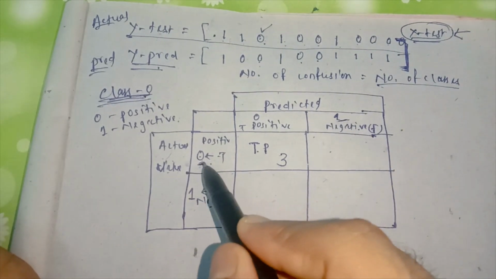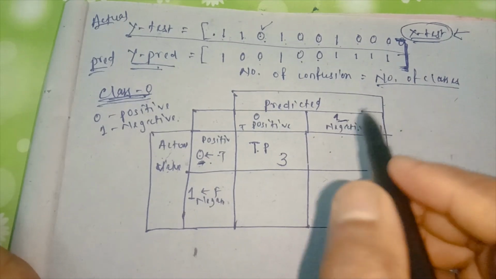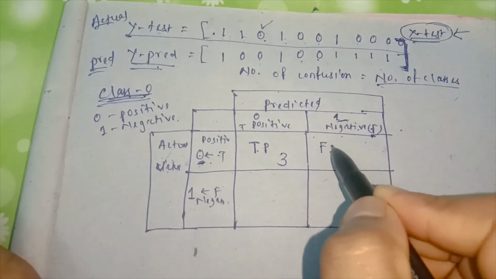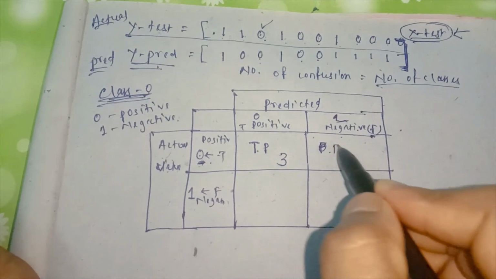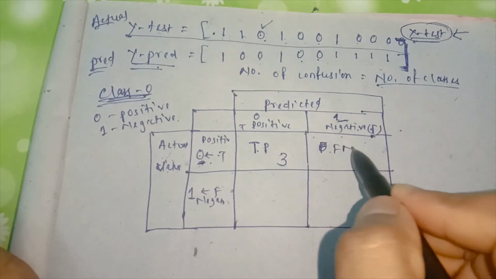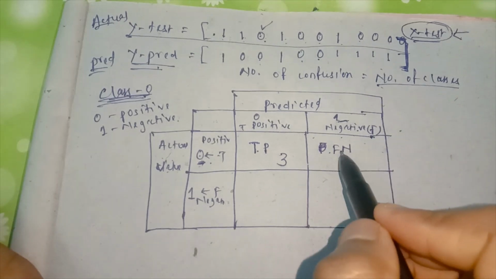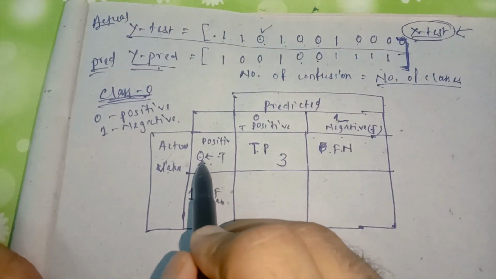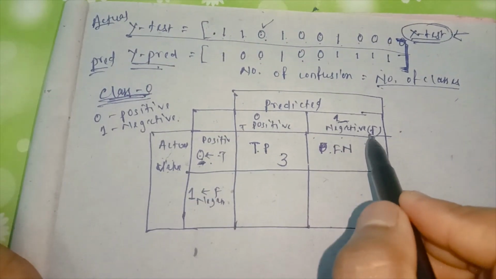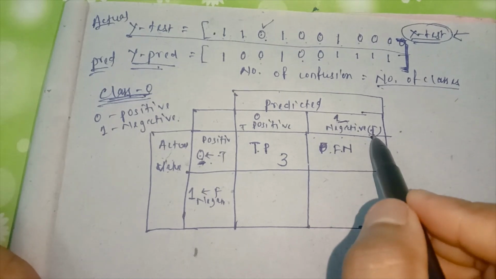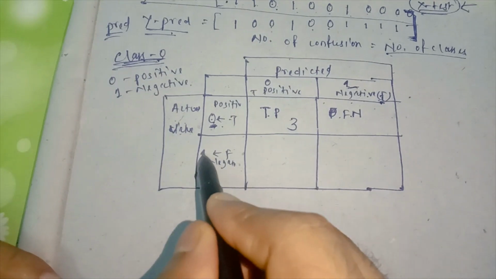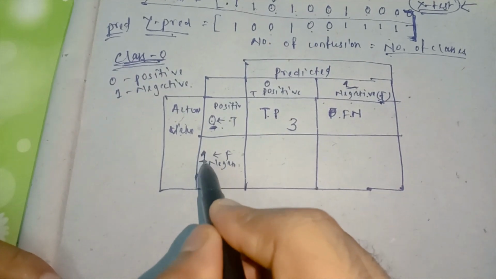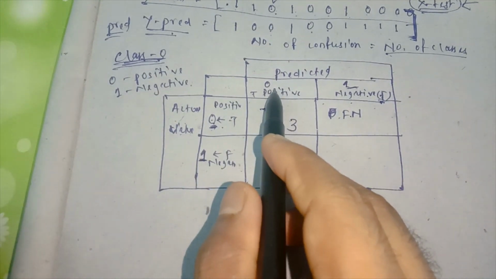Actual it is true, but predicted as false. So this is known as false positive. Sorry, false negative. False negative means actual it is true, but it is predicted as negative.